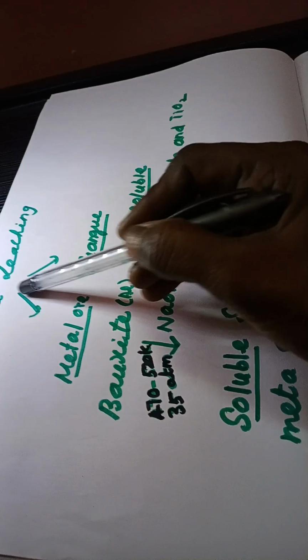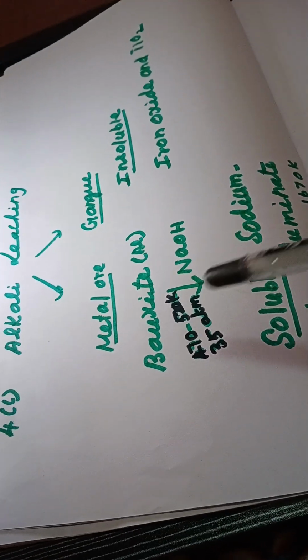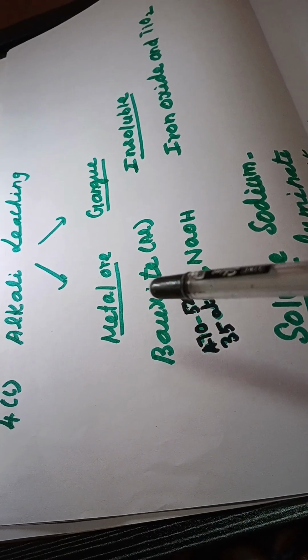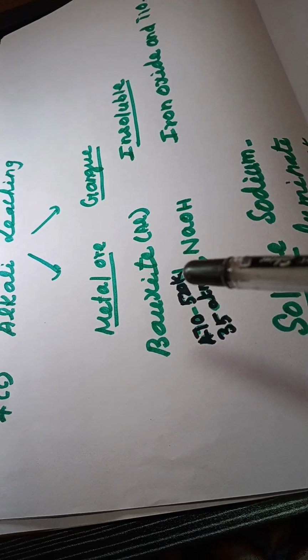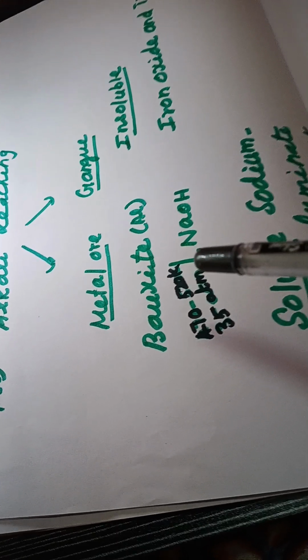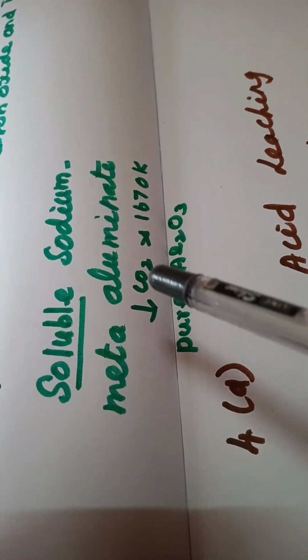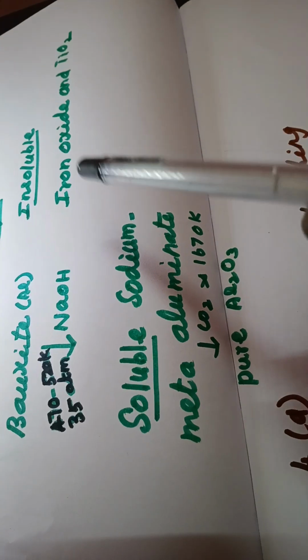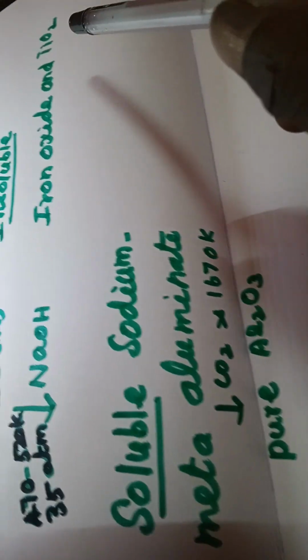Next one, alkali leaching. What type of ore can be concentrated by using this method? Alkali leaching: bauxite ore. Bauxite is the ore of aluminium. It is treated with sodium hydroxide at a temperature of 470 Kelvin to 520 Kelvin and 35 atmospheres, and you get soluble sodium meta-aluminate. Then the soluble sodium meta-aluminate is treated with carbon dioxide. Then you heat at a temperature of 1670 Kelvin and you get pure alumina. The insoluble part is iron oxide and titanium oxide.